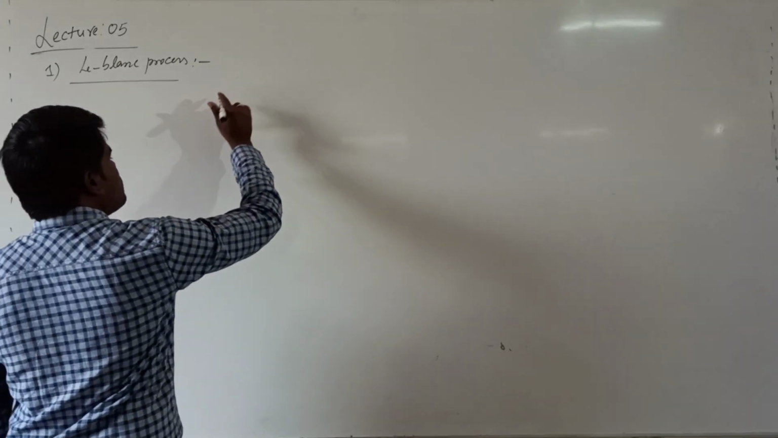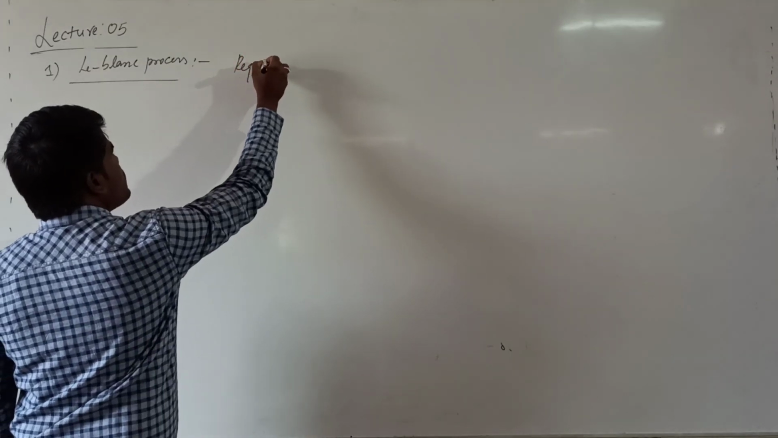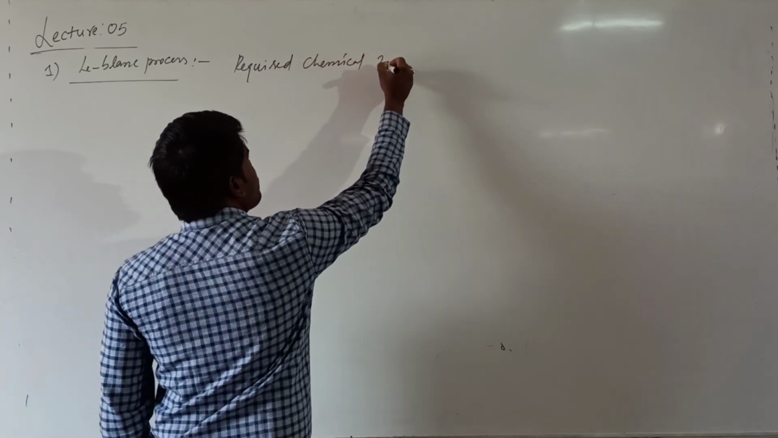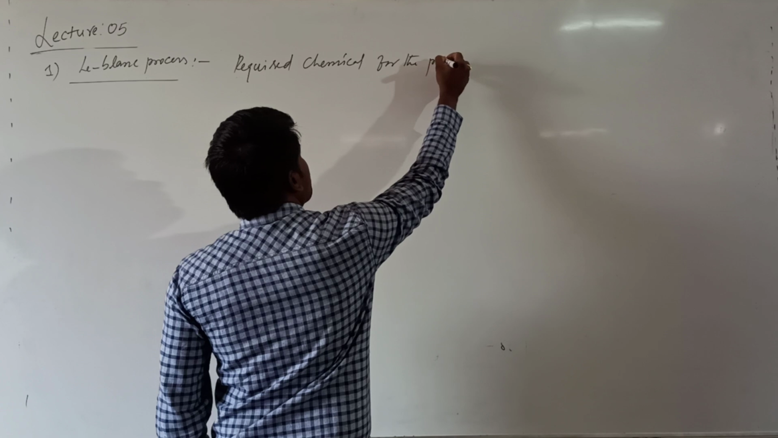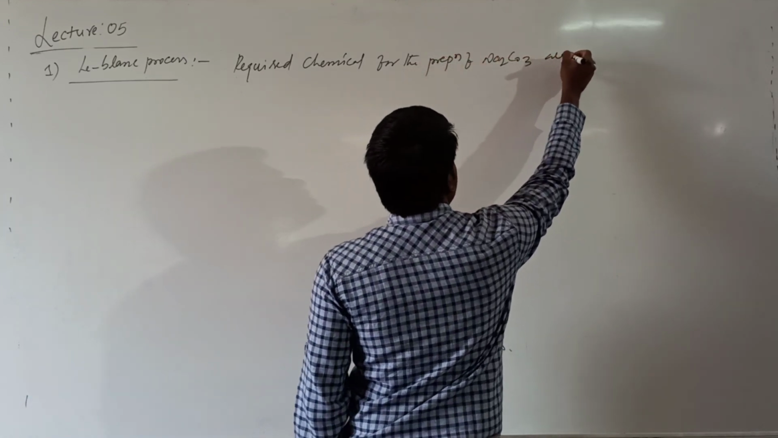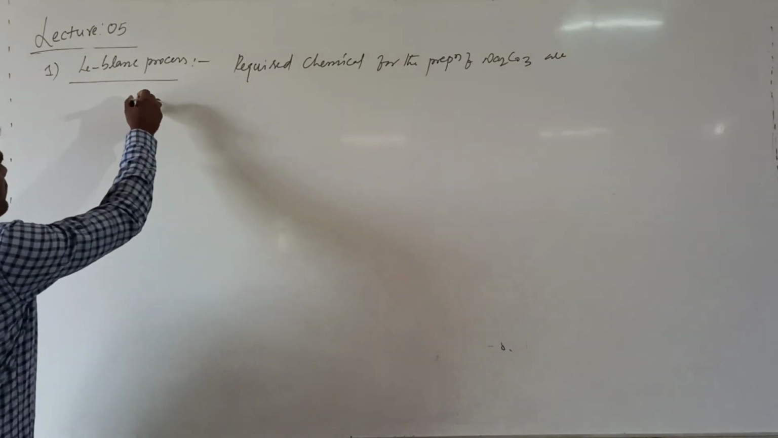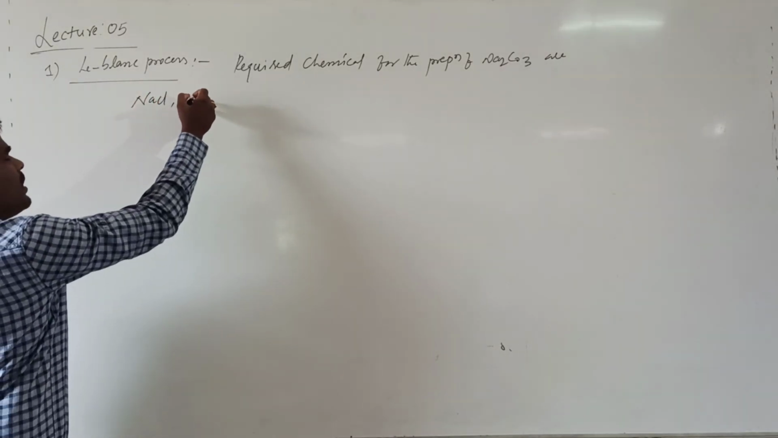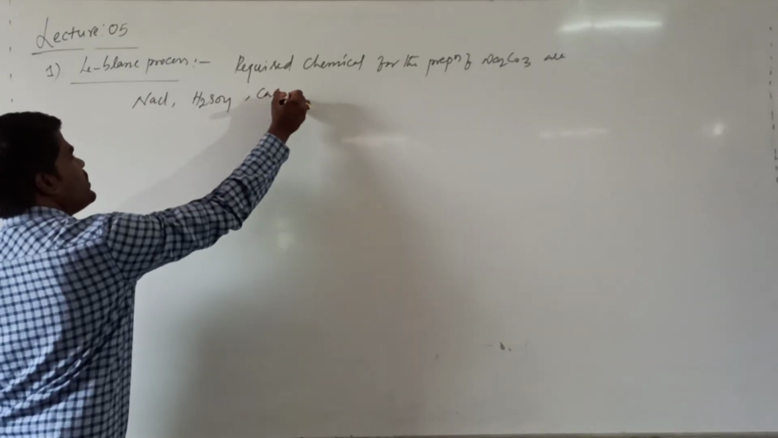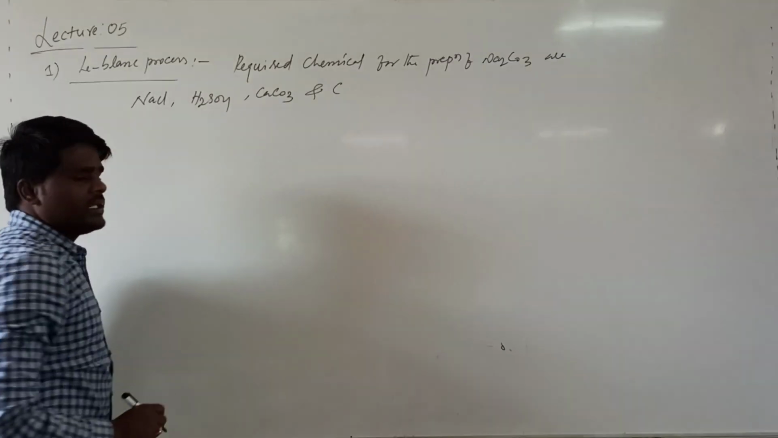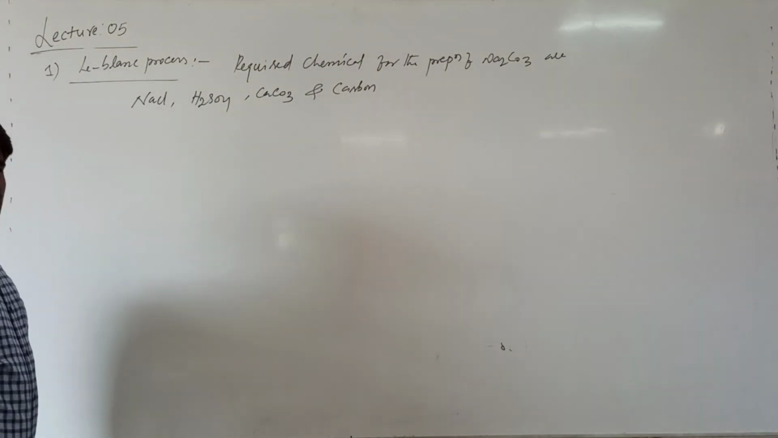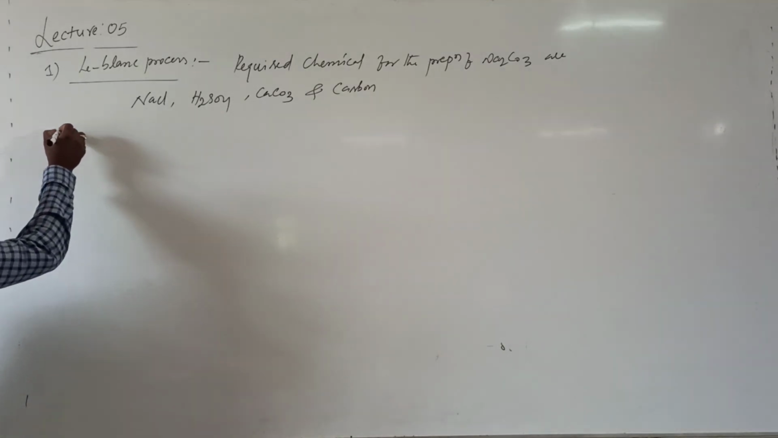In this process, the chemicals required for the preparation of Na2CO3 are NaCl as well as H2SO4, calcium carbonate and carbon. What are the required compounds? Carbon is required. In this particular process, there are three steps.